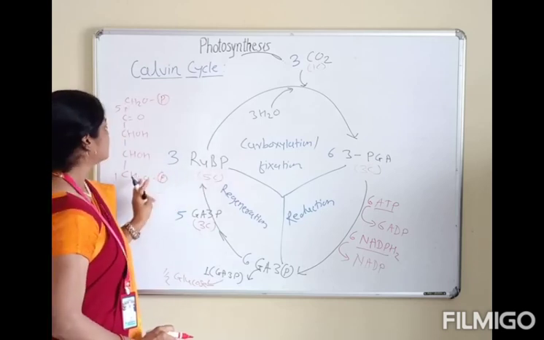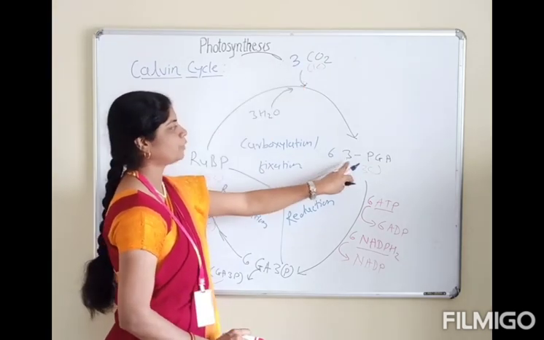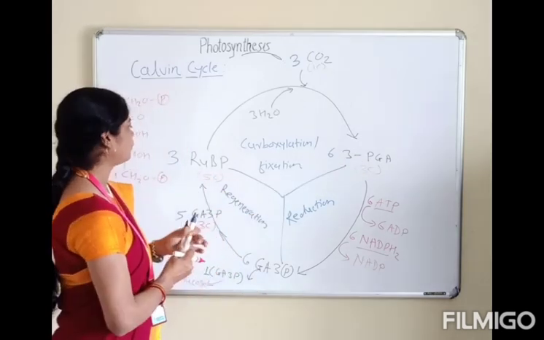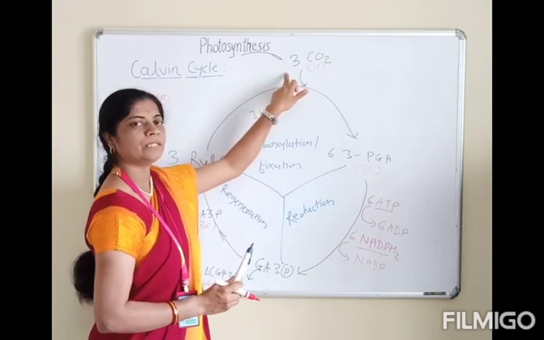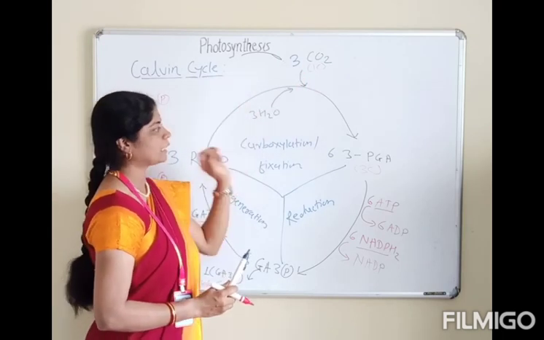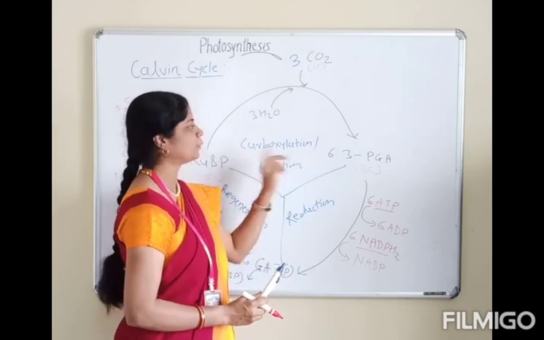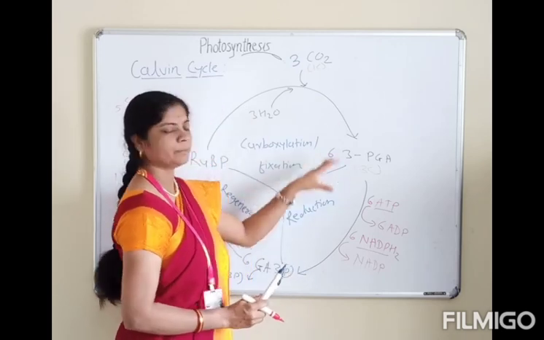Then this 5 carbon plus 1 carbon of CO2 forms 2 molecules of 3-phosphoglyceric acid. From 1 molecule of RuBP, that is 5 carbons, plus 1 carbon from 1 molecule of CO2, total 6 carbons, 2 molecules are formed, each having 3 carbons. So the carbon number stays the same.